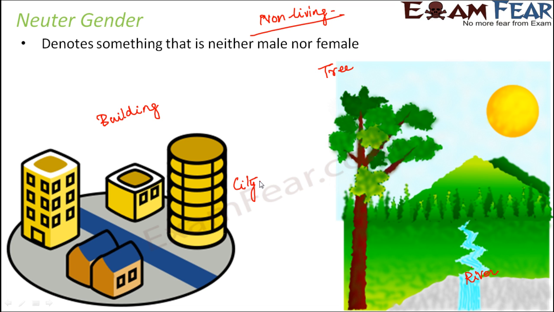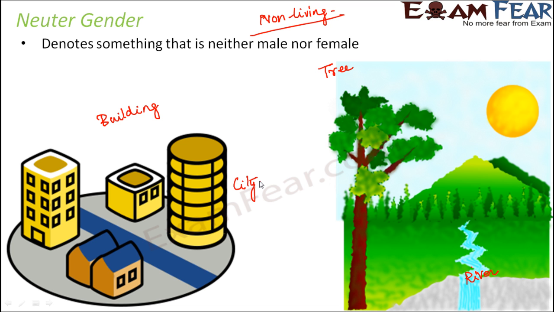Now here you might object, saying that tree is not non-living. Absolutely correct. Tree is a living thing. But in this case, what I meant was most of the non-living things, in terms of things which are immobile, or you can say the trees which are considered as objects because they kind of do not move from one place to another. Right?